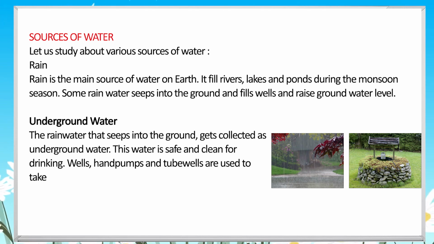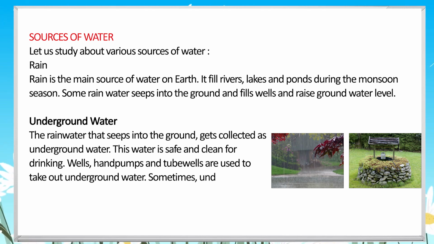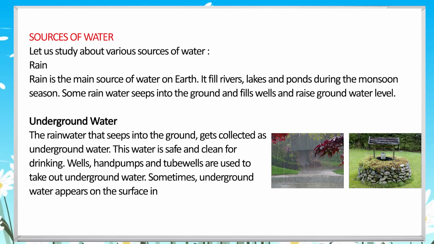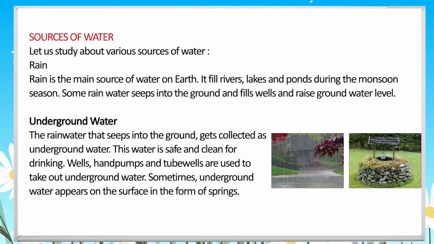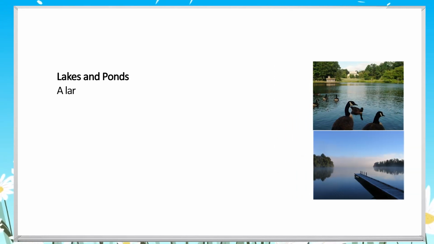Underground water. The rainwater that seeps into the ground gets collected as underground water. This water is safe and clean for drinking. Wells, hand pumps, and tube wells are used to take out underground water. Sometimes, underground water appears on the surface in the form of springs, lakes, and ponds.